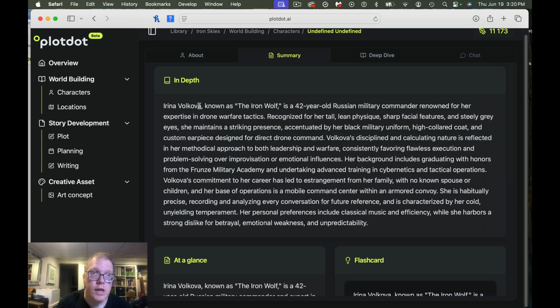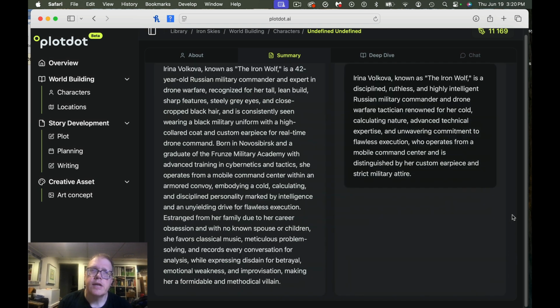I can look at the summary. She's known as the Iron Wolf, a 42-year-old registered military renowned for her expertise in drone warfare. So there's some interesting things about her. Again, let's see if I can scroll down. That's okay. So that's the one thing. My critique right now is just they should have sliders, because otherwise I have to sort of click up and down. It's not really intuitive.